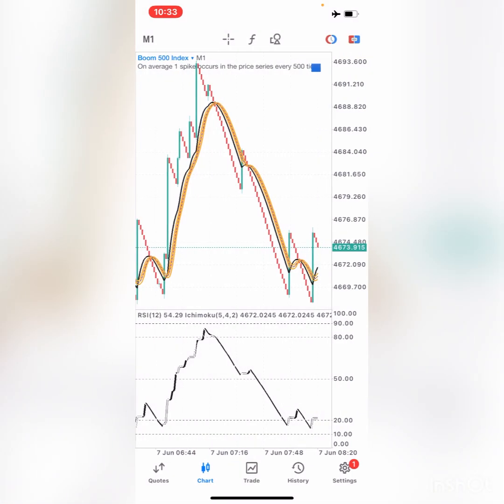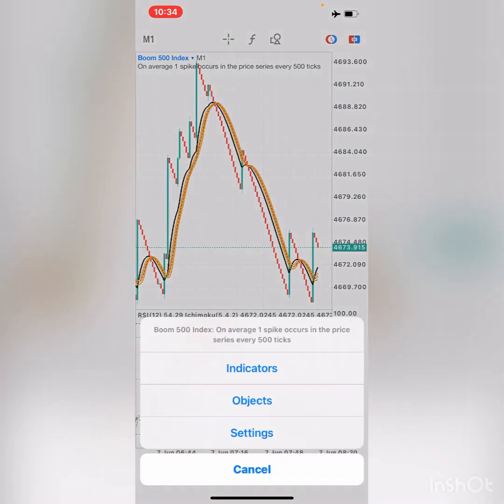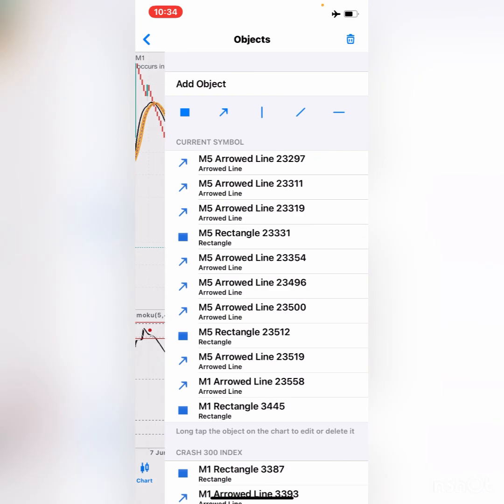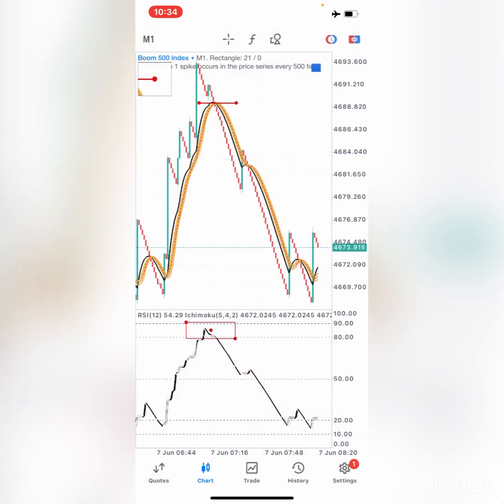Now it's a little bit different in the sense that you now want your Ichimoku, or this black line, to be above level 80 but below level 90, right? And then this time your black line should cross to be below the orange line, and then you will be free to enter your sell trades, right?